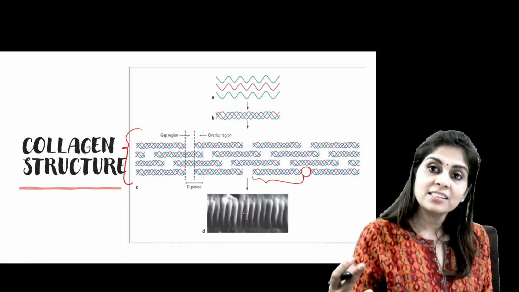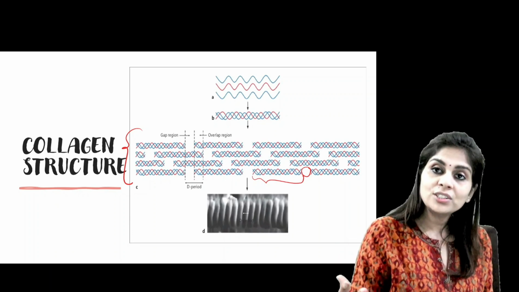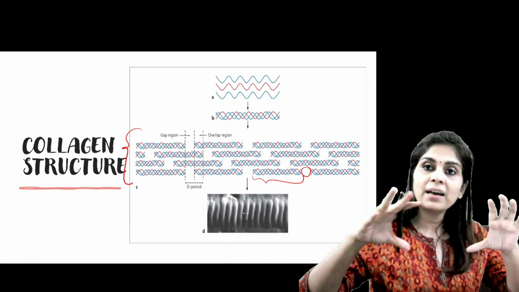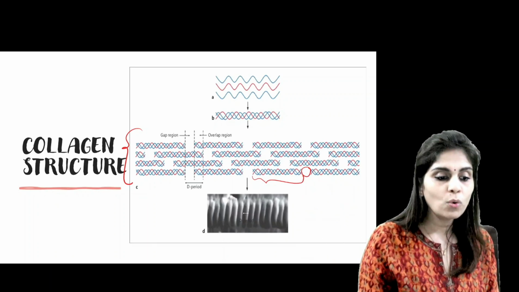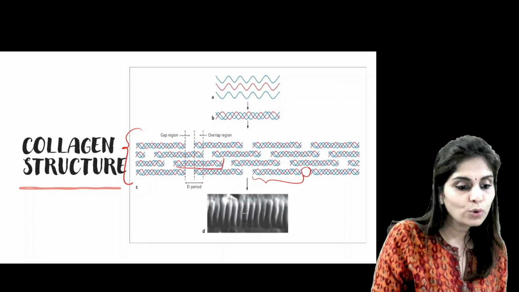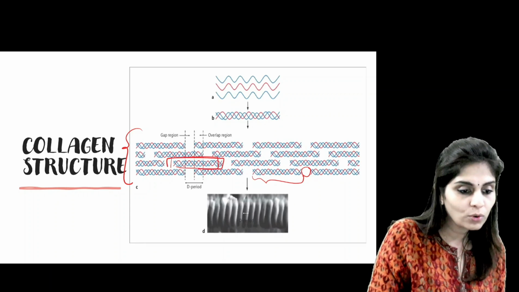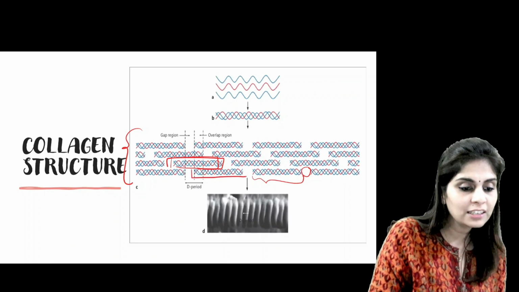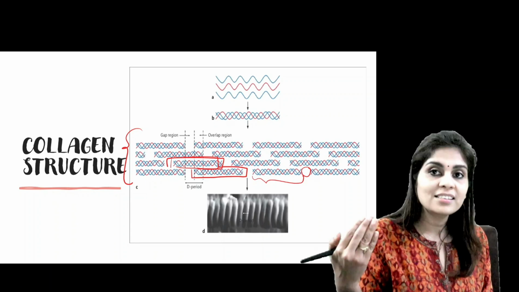And whenever there is a space, you know, there will be reduction in the tensile strength. So to avoid a reduction in the tensile strength, they are arranged in a parallel array in such a way that a tropocollagen in one row overlaps at least 3/4 of the tropocollagen of the next row. If you consider this tropocollagen, you see that it overlaps at least 3/4 of the tropocollagen in the next row. This adds more tensile strength.